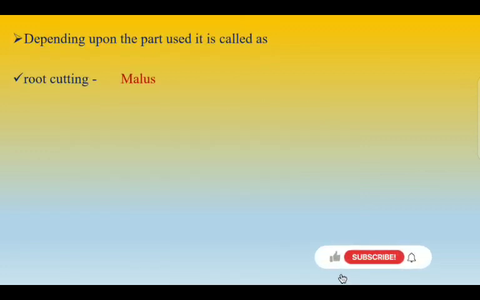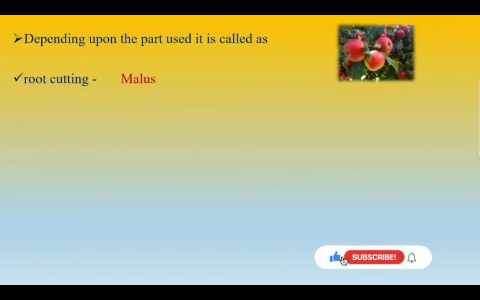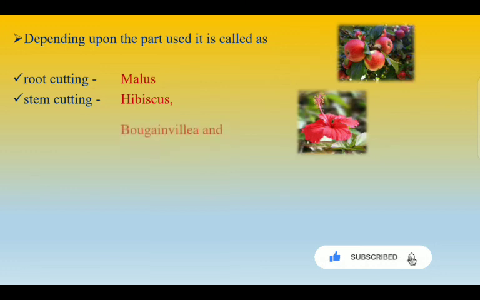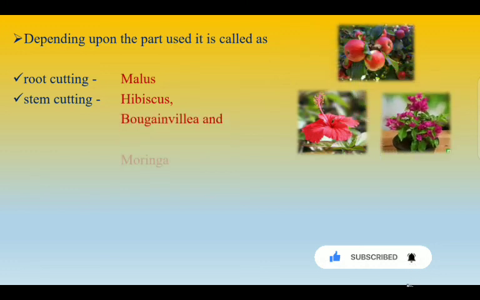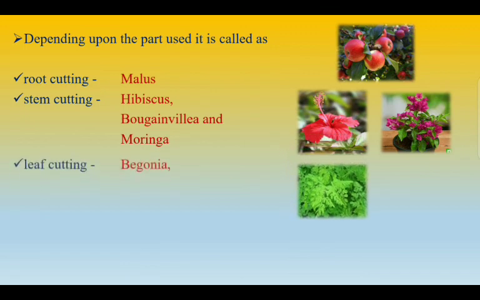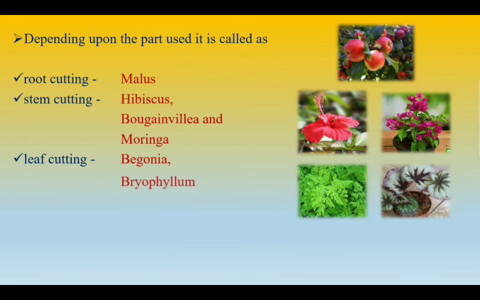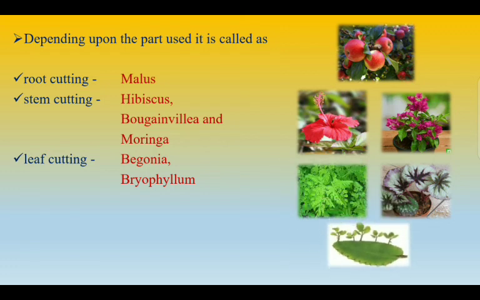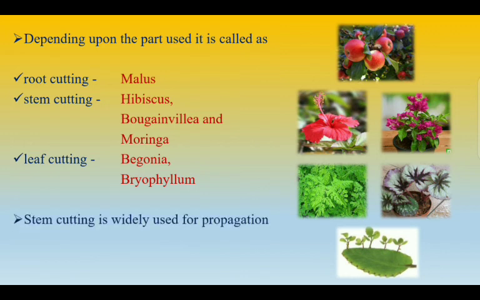Depending upon the part used, it is called root cutting. Example, malus. Malus is apple. Then stem cutting. Examples are hibiscus, bougainvillea and moringa. The next is leaf cutting. Examples, begonia and bryophyllum. These are some of the examples of different types of cutting based on the organs used, whether it may be root, stem or leaf. So stem cutting is widely used for propagation.